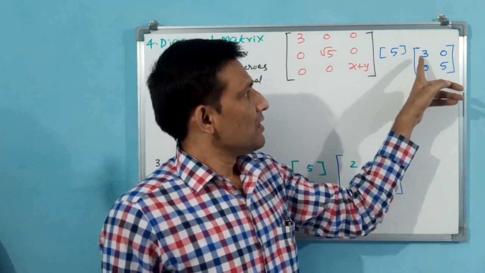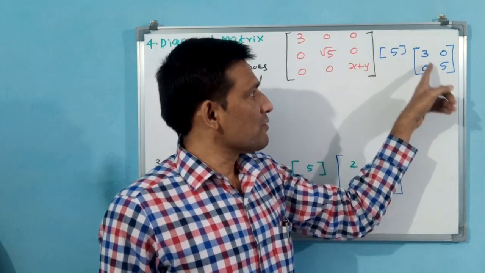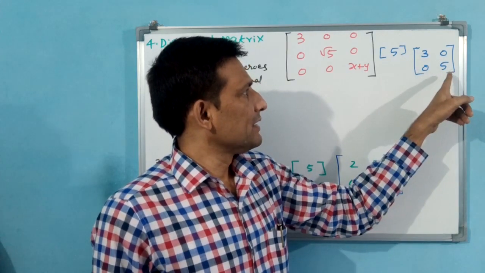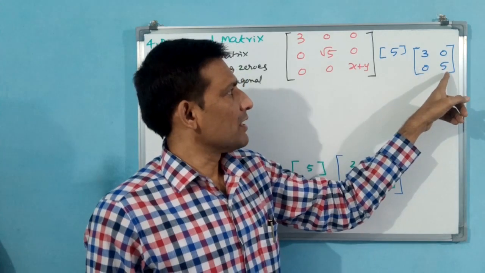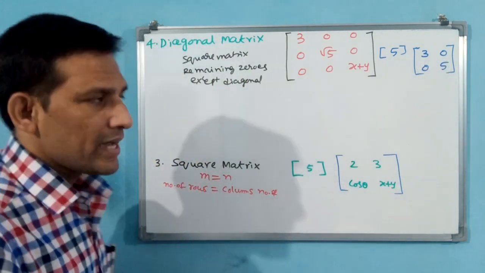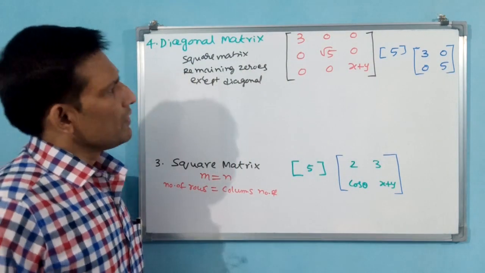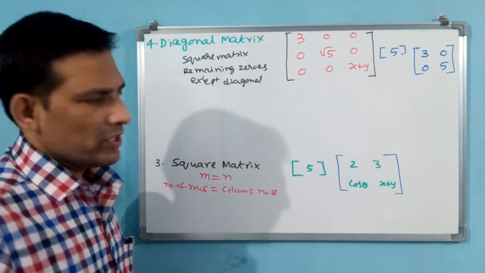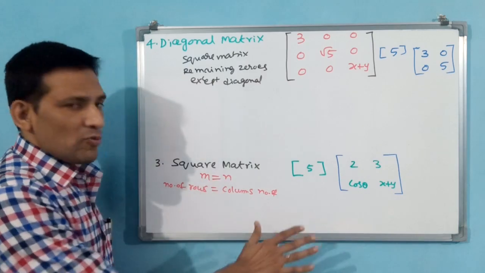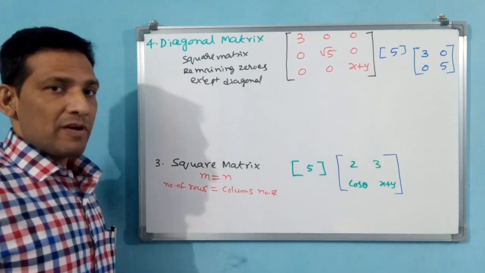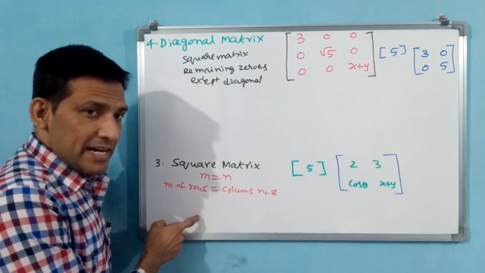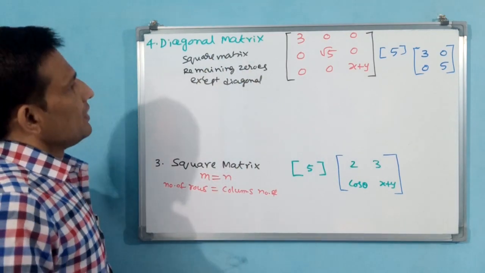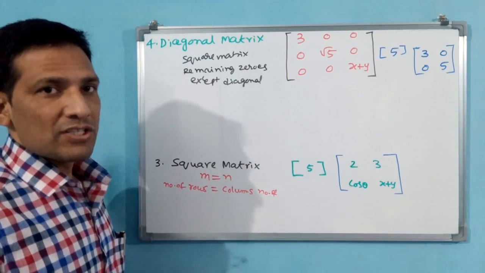Diagonally means what? Top to bottom, left to right. Top, bottom, left, right. That is the diagonal. Now you might have understood this diagonal matrix concept easily. Now I am not removing square, and I am going to write another one. Why? Because first you have to understand square, then only diagonal will come. Now let us go for scalar matrix.